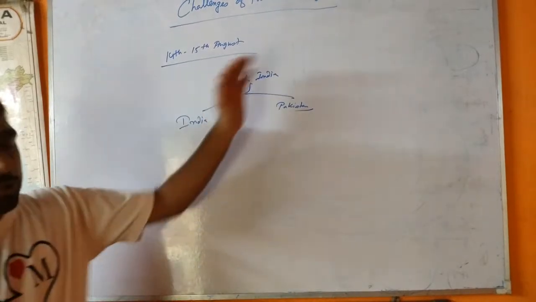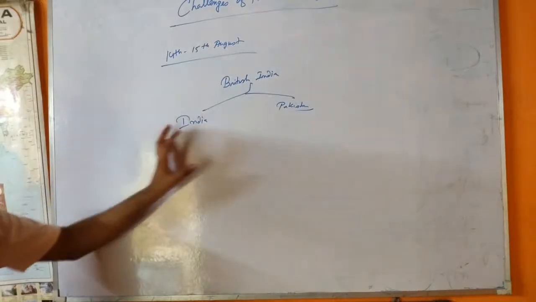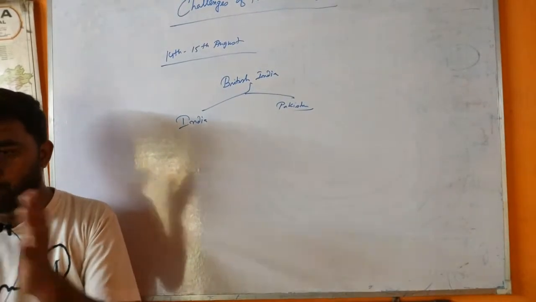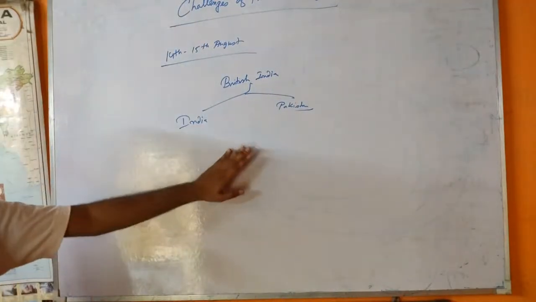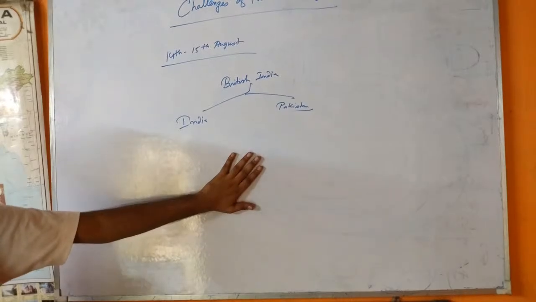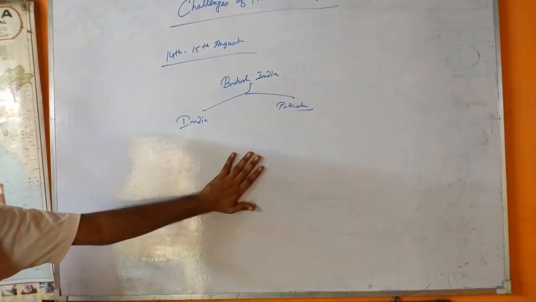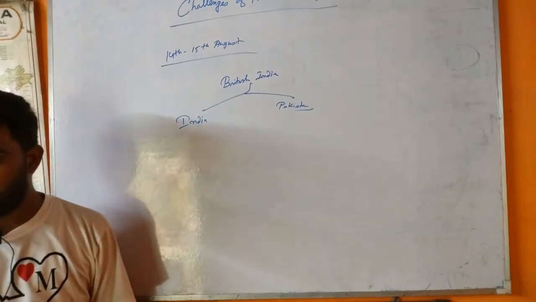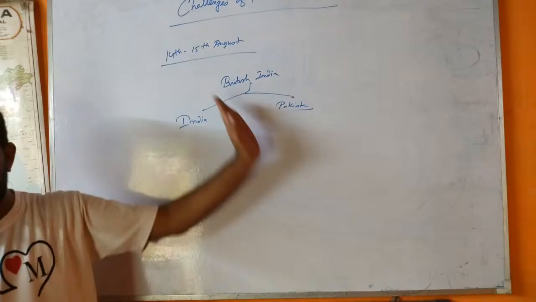So before going to these challenges, we are just discussing the introduction portion, where how India was divided into two parts and how India was made, and what is nation and what is nation building, and what are the parameters needed to become a nation. Okay, clear?